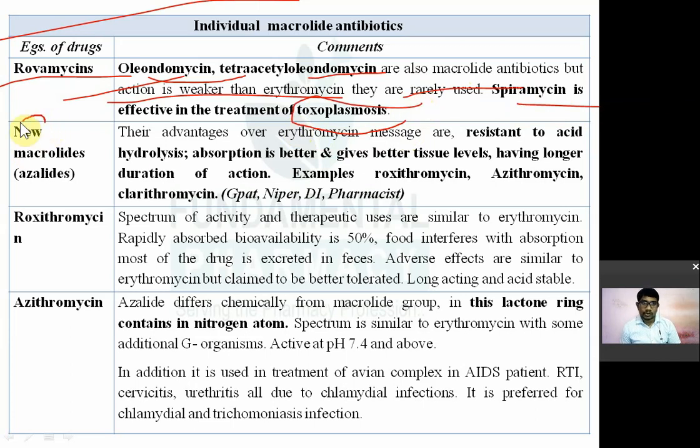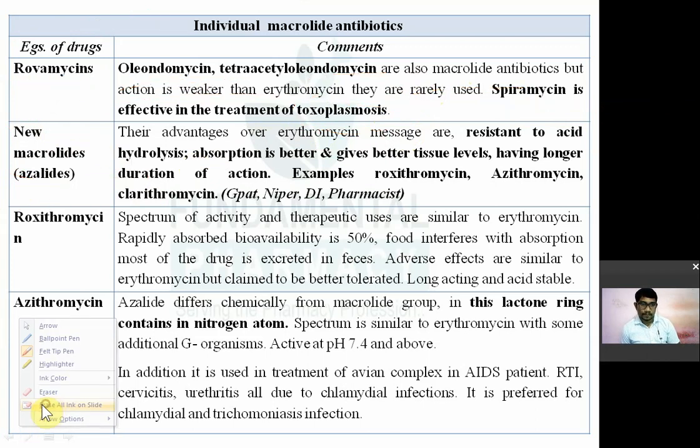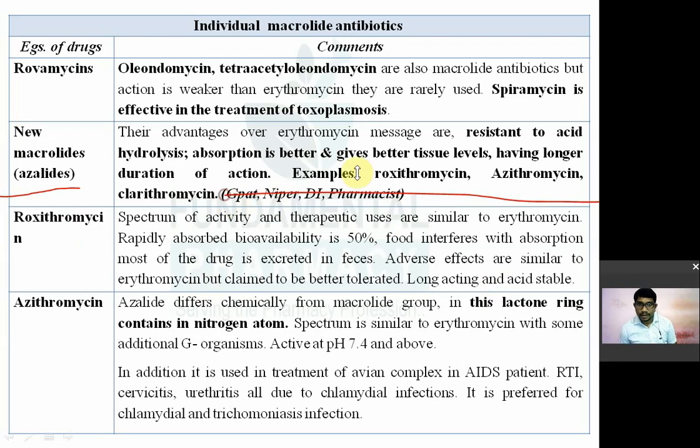Then newer macrolide antibiotics. Erythromycin is old, spiramycin is old. Newer macrolide antibiotics are known as azalides. This has already come. What are they? Azithromycin, roxithromycin, clarithromycin. Look here: roxithromycin, azithromycin and clarithromycin. They are known as azalides. They are newer antibiotics.